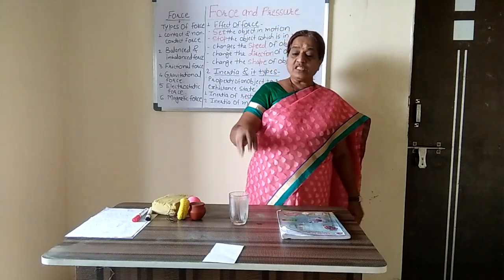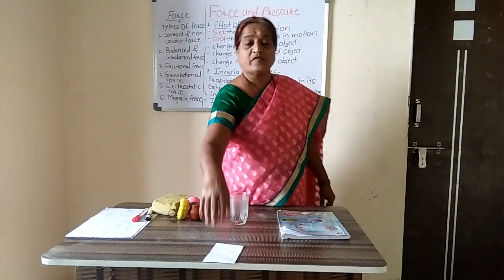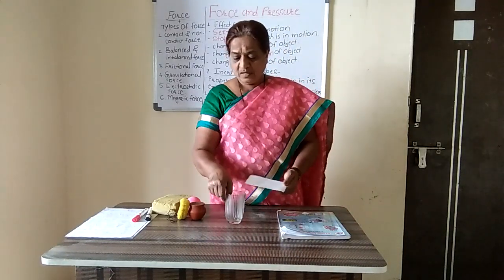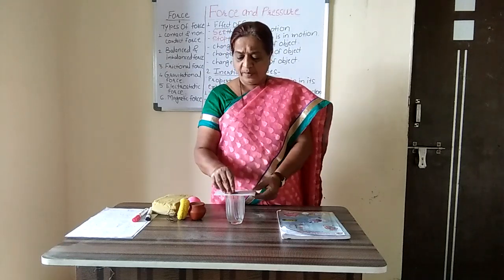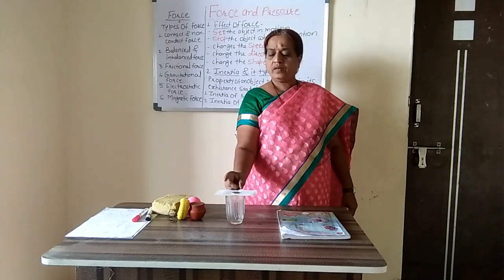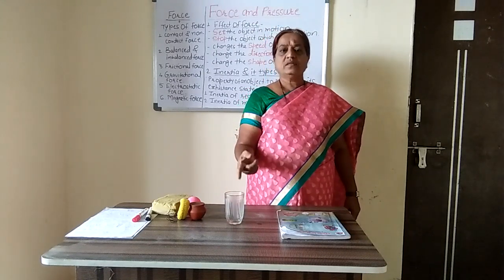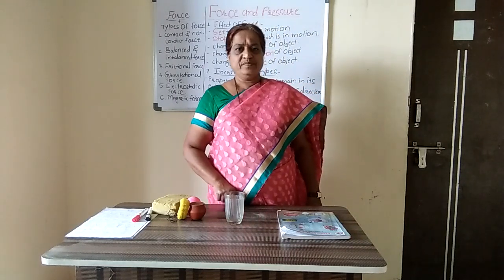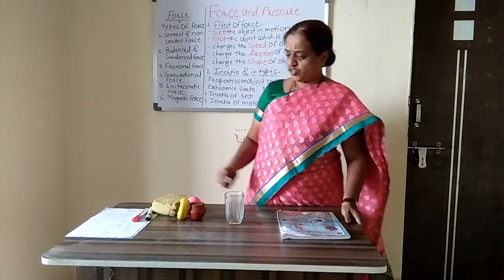Why? Because it tried to maintain its state of rest, and hence instead of going forward, it falls down in the glass. See once again. So this is the inertia of rest. This is an example of inertia of rest.